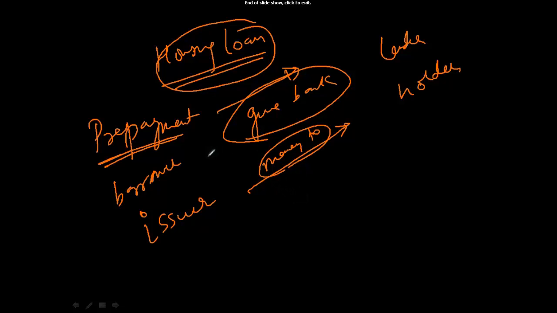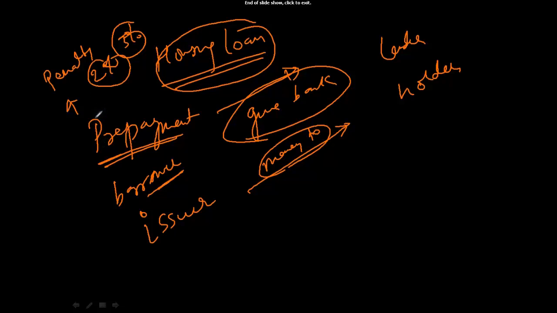But the bank says that if the money you are getting is from a lottery or some other source, when you are making a prepayment, you have to pay some penalty also. The penalty can be 2%, 3% like that. But if you have generated the income from your own sources, from your salary, etc., then you can pay without penalty.